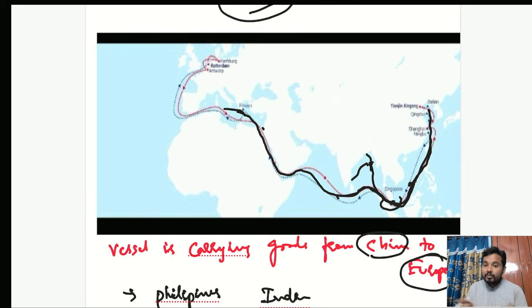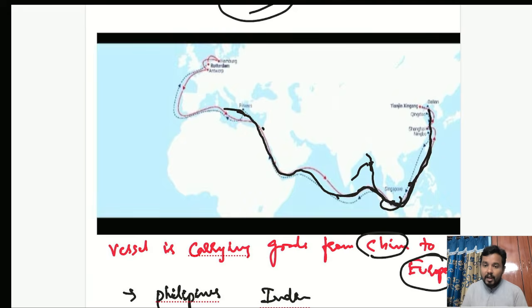Wherever it stops, it has to pay docking charges, unloading charges. For example, if you have a chartered flight and you want to land it at Hyderabad international airport, do you think you can just land like that? No, you have to pay landing charges to the airport authorities. Similarly, whenever you want to dock your ship, you have to pay docking charges, and also other fees.